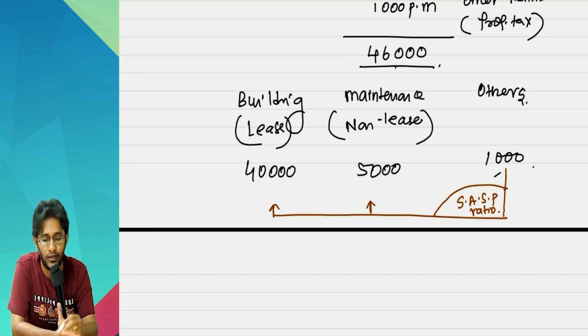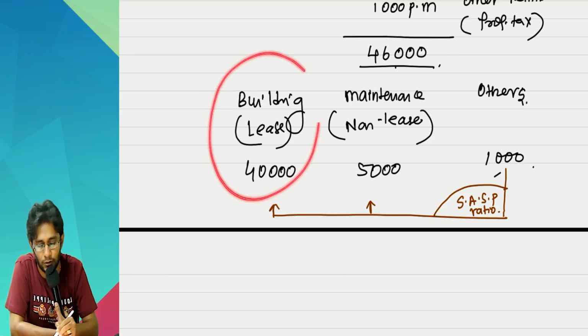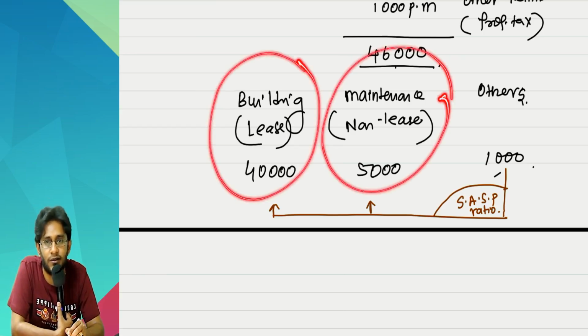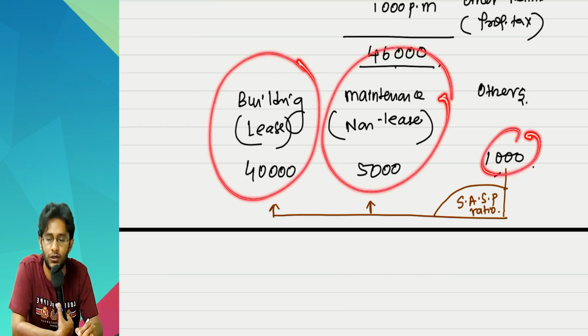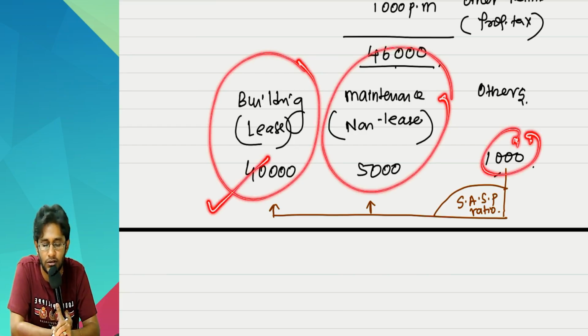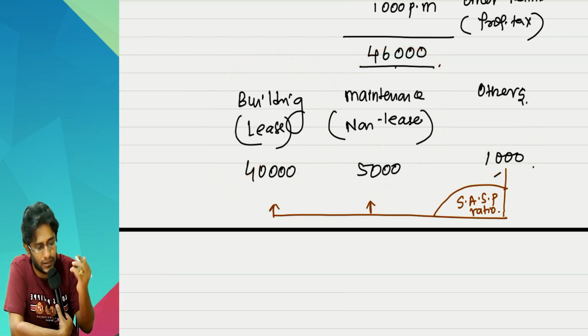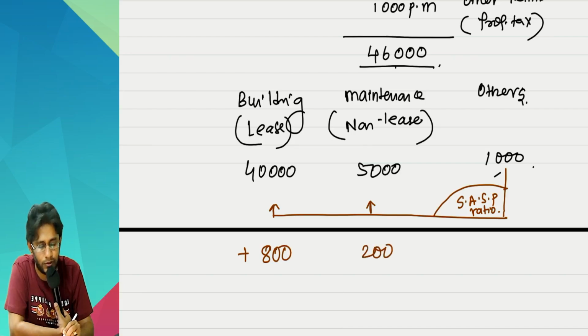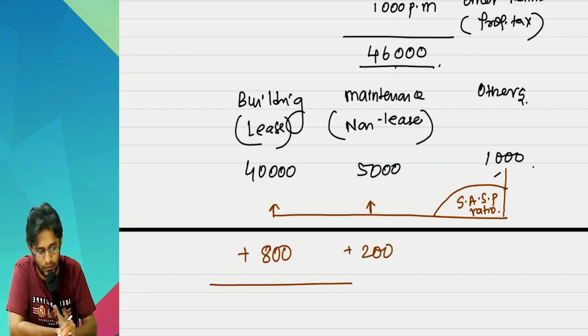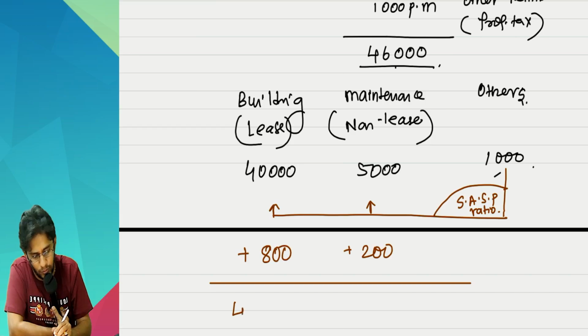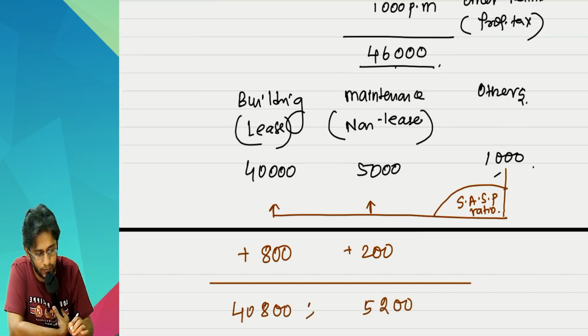That means you are getting cheated because you took the asset on lease and because you are also obtaining services. So, extra cost 1,000 also must be allocated to the cost of building and cost of services. That is the logic. So, let us say 800 rupees you allocated here and 200 rupees you allocated here based on SASP. So now you have an amount of 40,800 and 5,200.